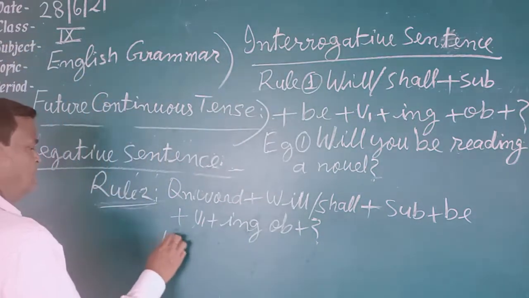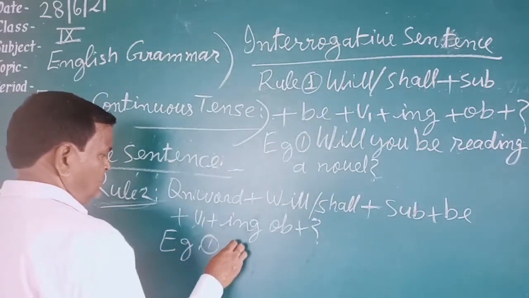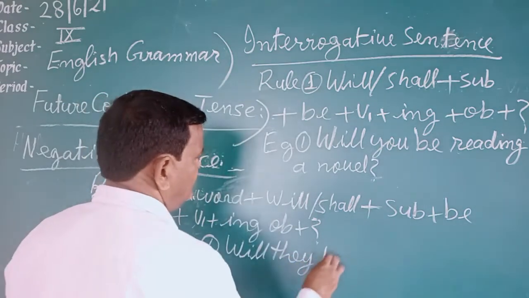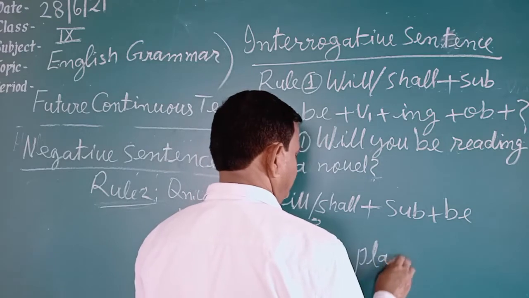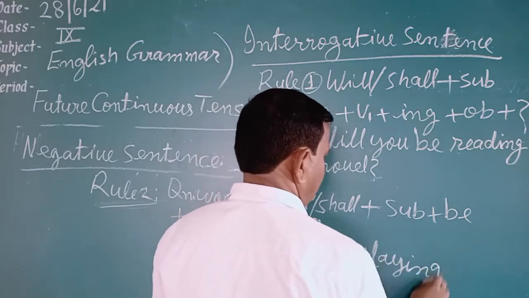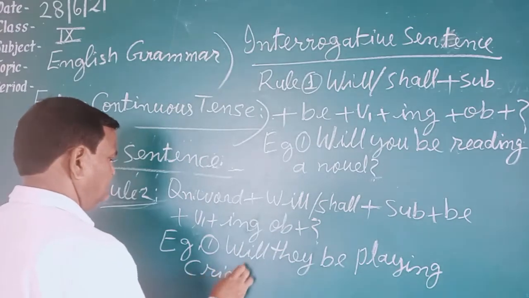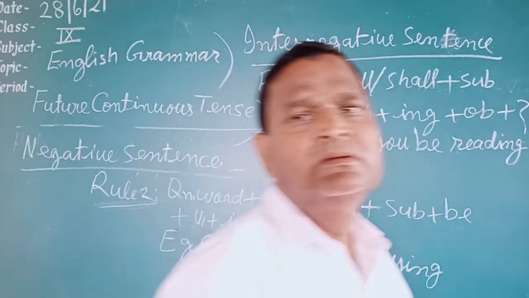Example, you can see. Will they be playing cricket? Will they be playing cricket?